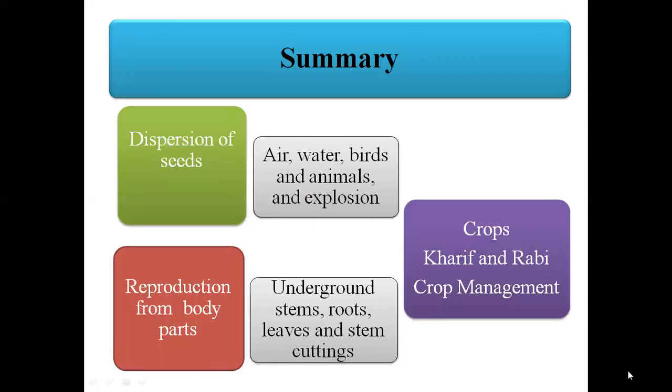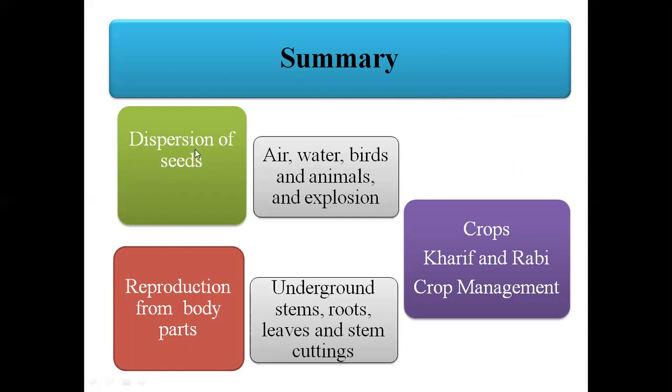Children, we saw that seeds germinate into a new plant. Other than the seed, we saw that other parts of the plant, that is underground stem, roots, leaves and stem cuttings, are the parts from which a new individual plant can grow.